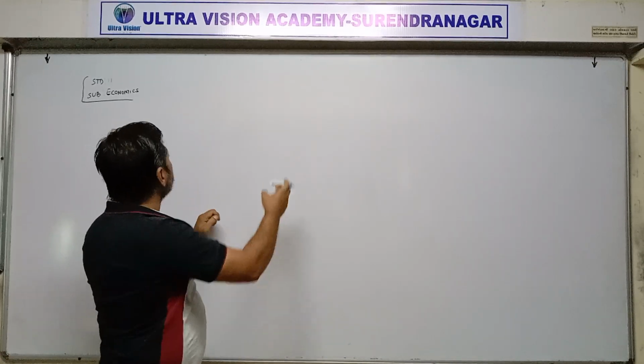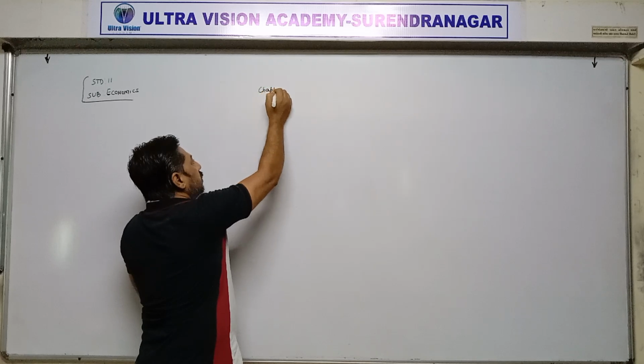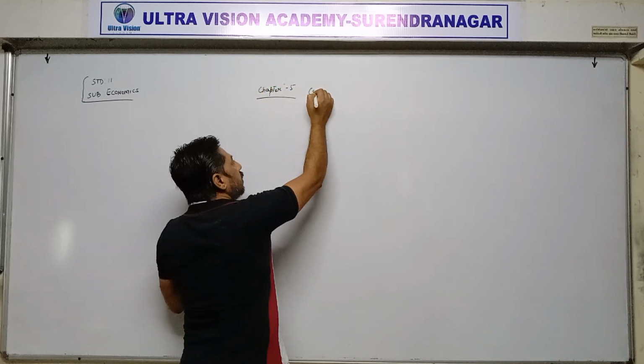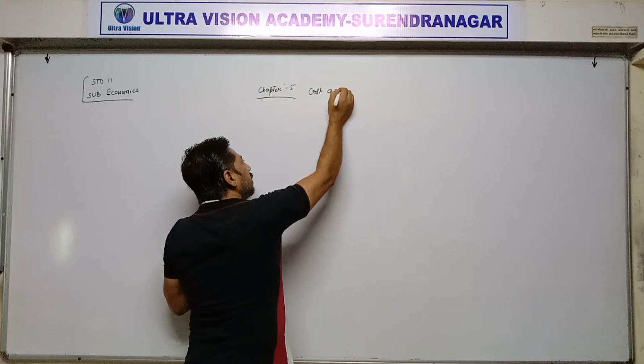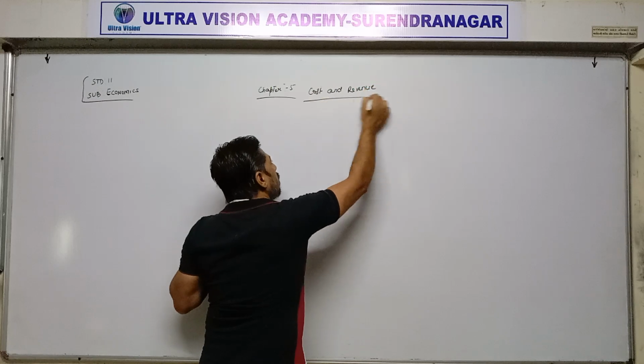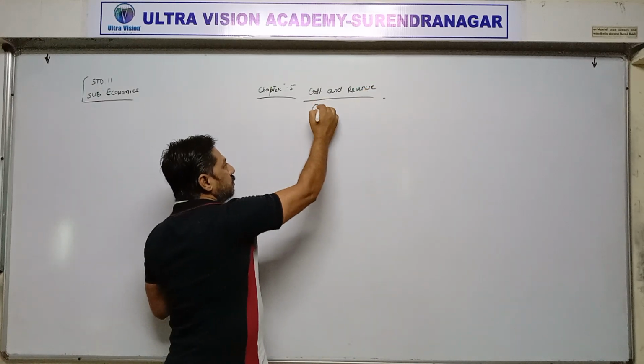Today I am going to start a new chapter, chapter number 5. Chapter 3 completed, chapter 4 completed, now chapter 5: Cost and revenue. First part, cost.